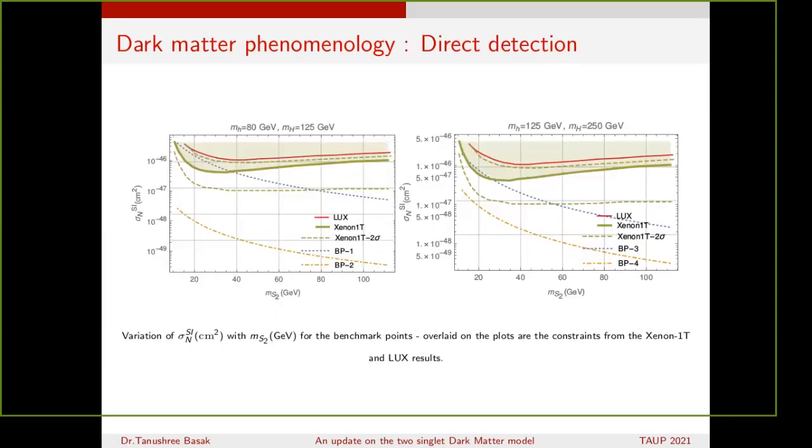Now, if we plot the cross section versus the dark matter mass for all the benchmark points, here we have shown the results from recent experiments like LUX, Xenon 1T and the 2 sigma results. So we see that our model lies well below these constraints.